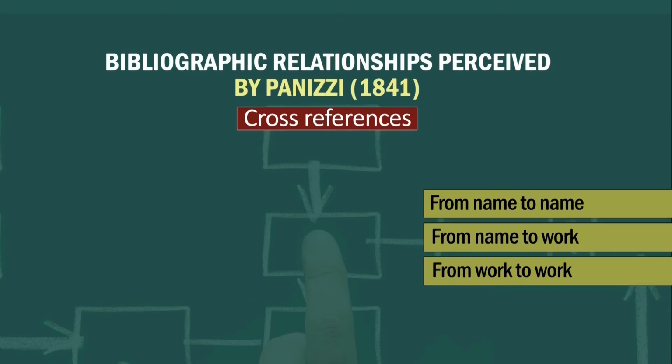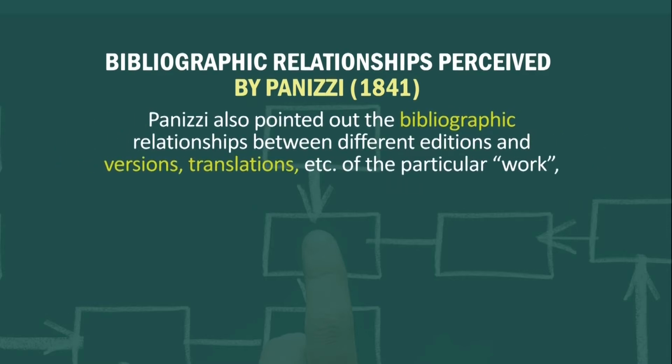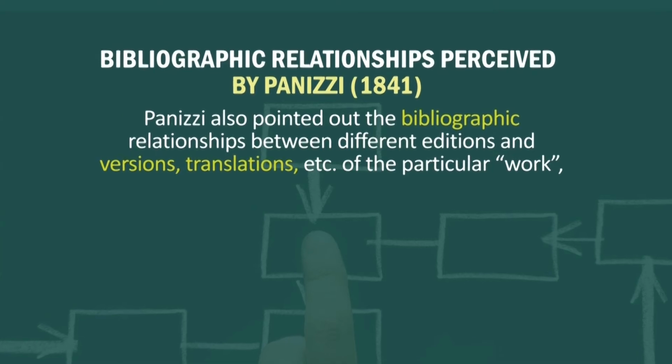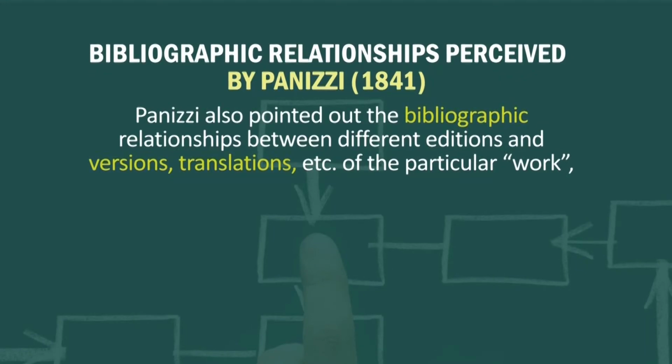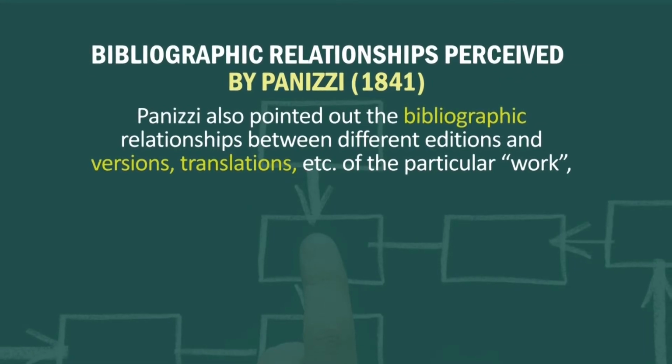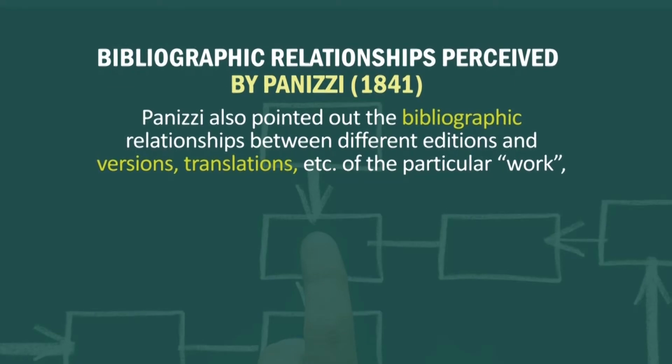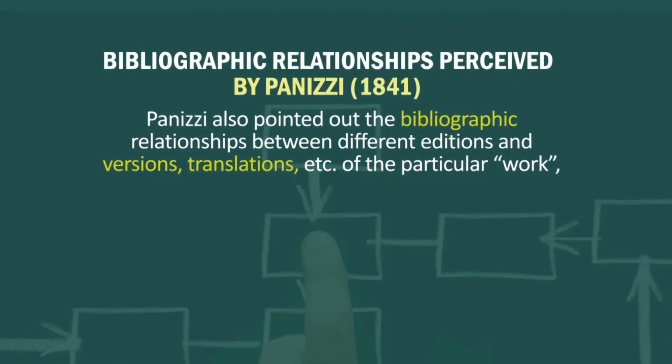of the particular work. So, Panini's cataloging rules include 2 very important concepts in the context of the present generation cataloging rule. One is the work, another one is the cross references, not bibliographic relationship per se, but conceptually cross references are related to bibliographic relationship.